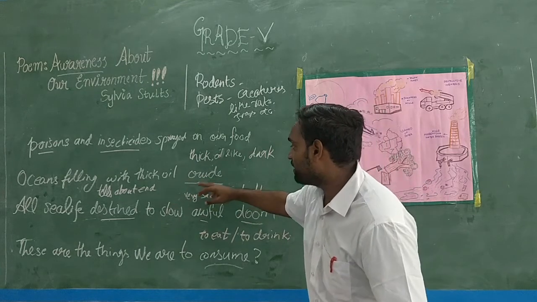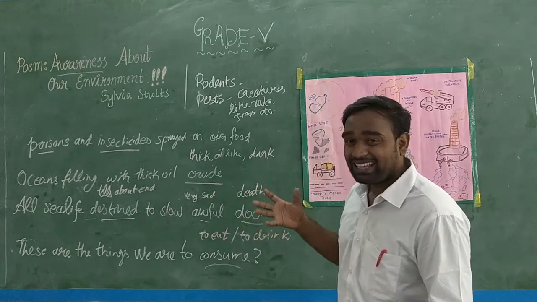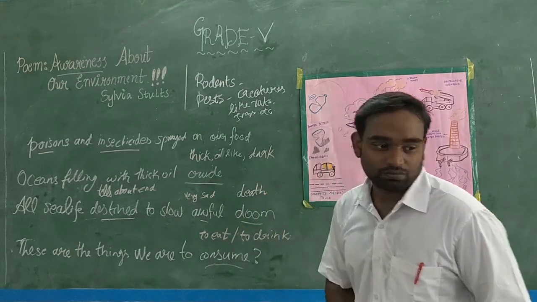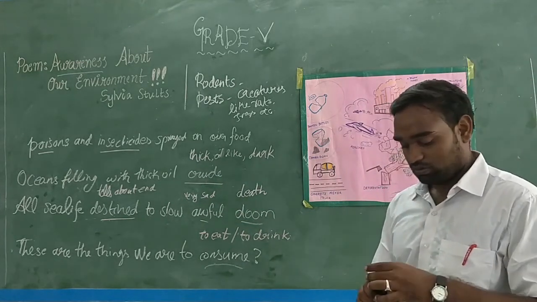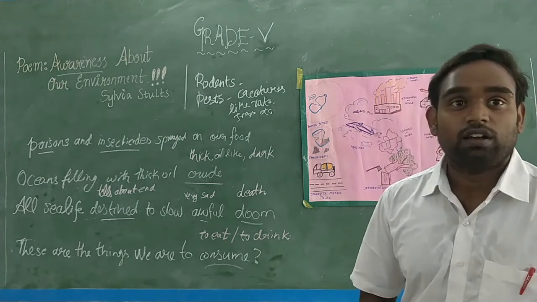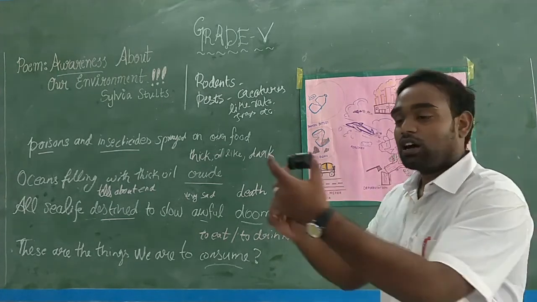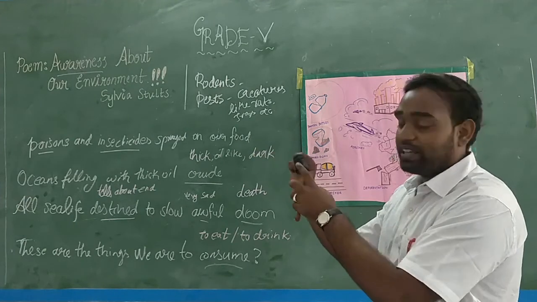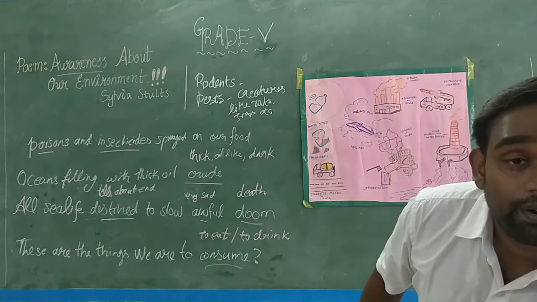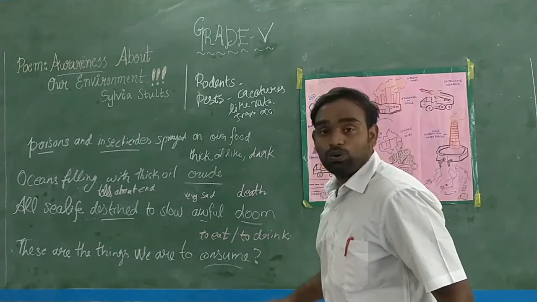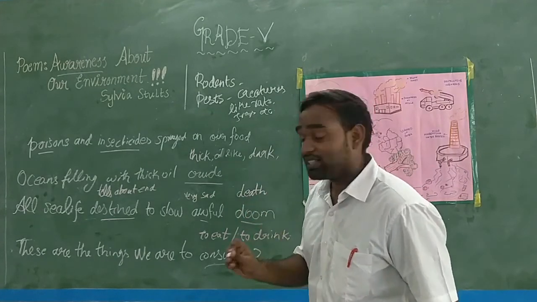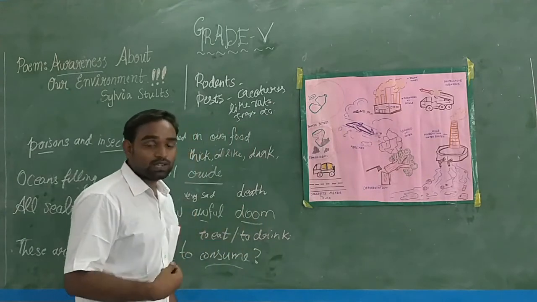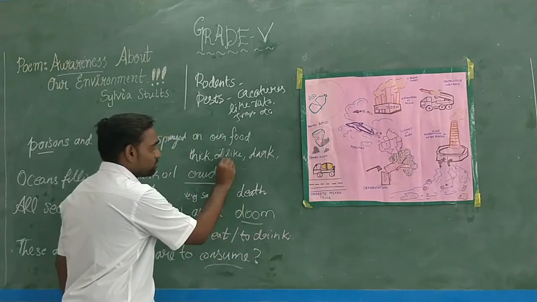And the oceans are being filled with crude. Crude means what? They are thick. They are very dark and thick liquid. That is crude. That is very poisonous, very dangerous to our health, and to marine life health also.